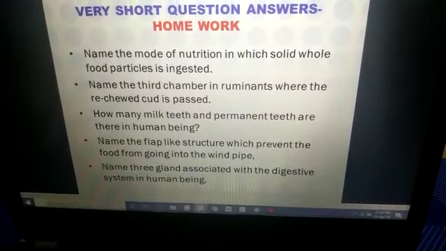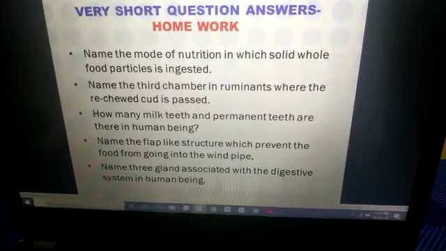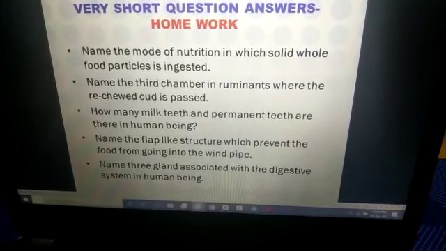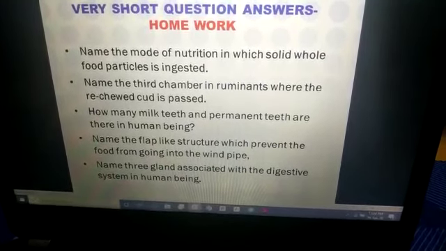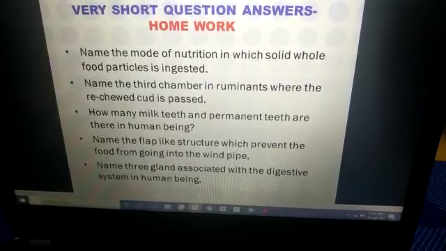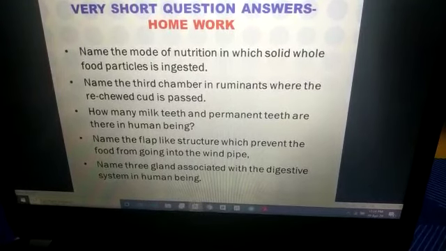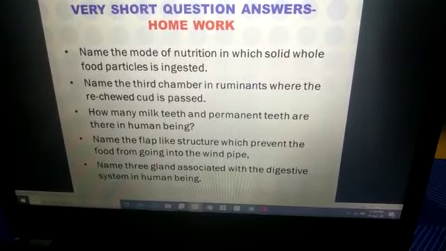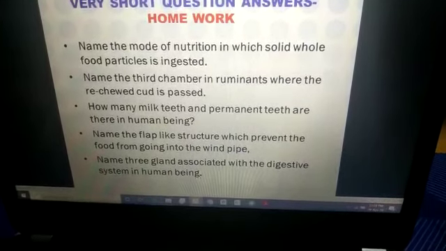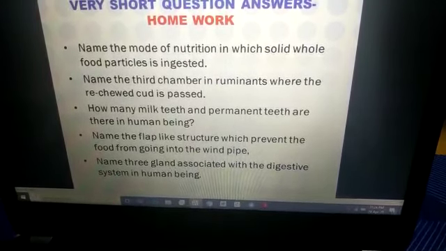Now, how many milk teeth and permanent teeth are there in human beings? That we have studied at the start of the chapter. Name the flap-like structure which prevents food from going into the windpipe. We have studied about this flap-like structure which prevents food from entering the windpipe. The name of this structure is... think about it on your own.